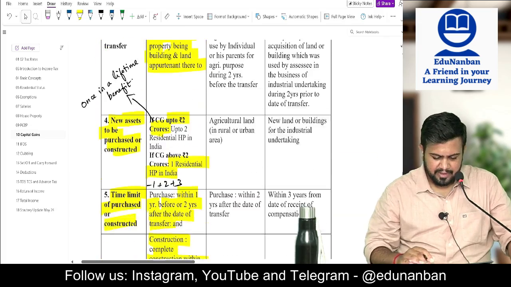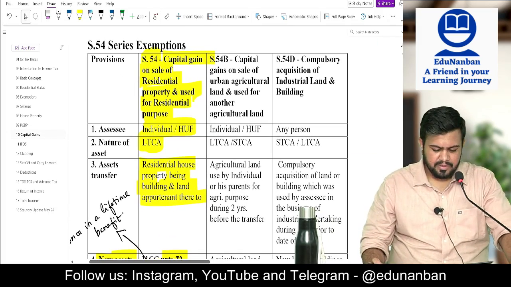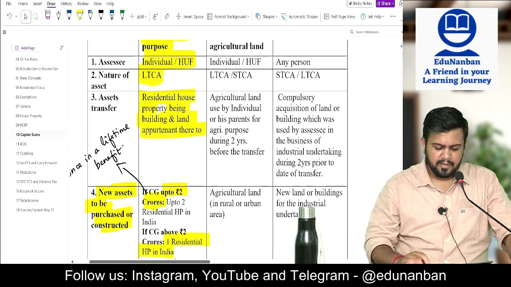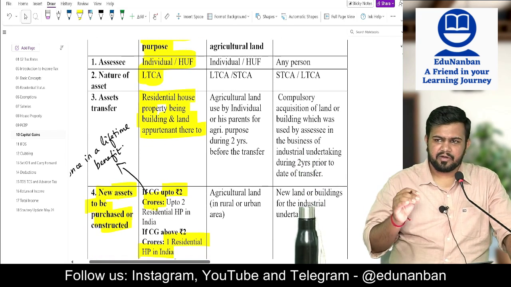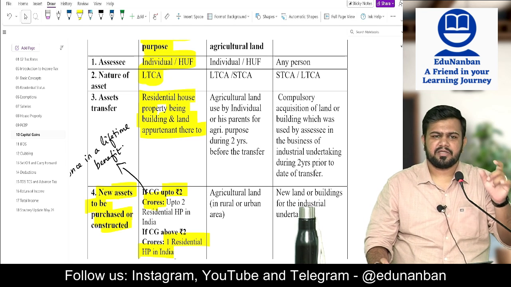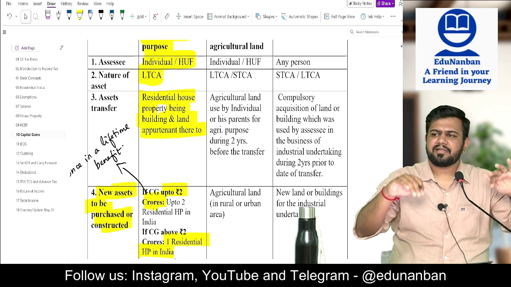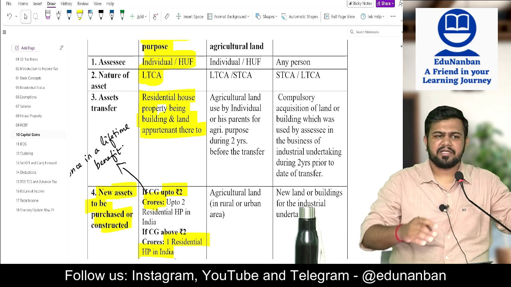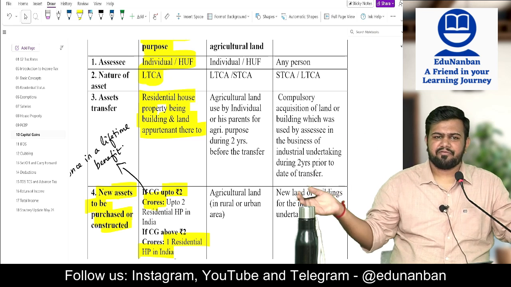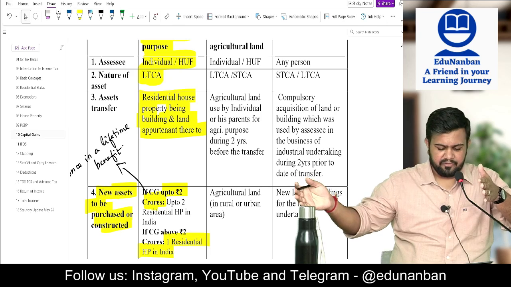Okay, so one more time I am taking section 54, capital gain on sale of residential property used to purchase another residential property. So individual and HUF, only for them it is applicable. Asset should be a long term capital asset being a residential house. You should transfer it to buy or construct another residential house, and the time limit is 1 + 2 + 3. Purchase within 1 year before or 2 years after the date of transfer. Construction completion within 3 years after the date of transfer.